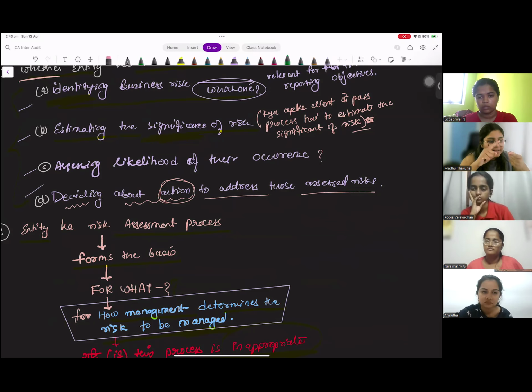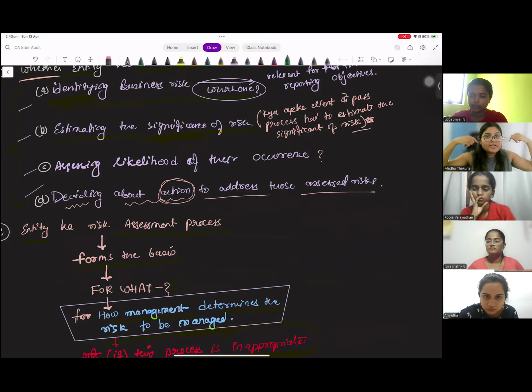Yes. Any risk that is hampering your financial statement, any business risk that is impacting your profitability, earning capability, any risk that shows that your employees are doing the fraud, all these risks are to be identified. It is your primary responsibility as a management, right?